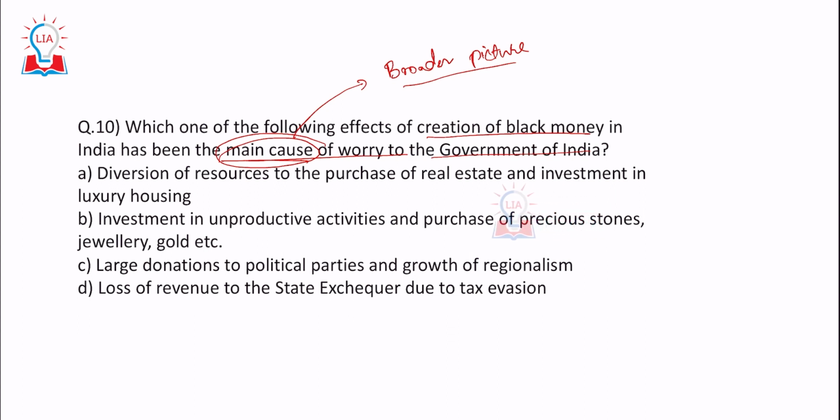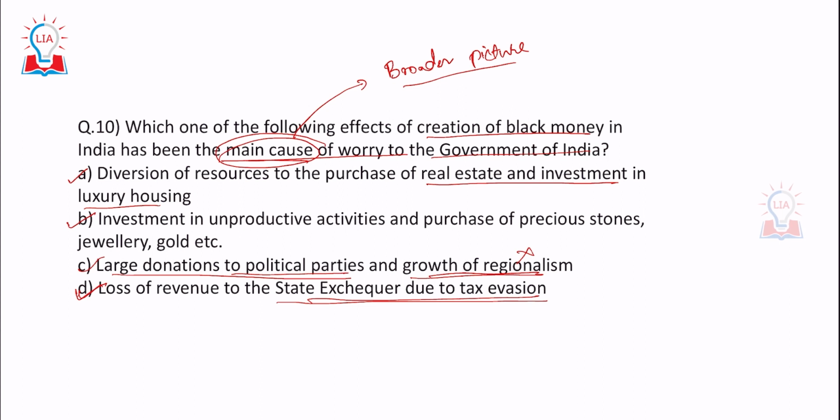Look at this: diversion of resources to purchase real estate and investment in luxury housing. This is very much possible. Investment in unproductive activities and purchase of precious stones. This is also very much possible. Large donations to political parties and growth of regionalism. Now, this is a far-fetched idea. Let's consider the first part, then this is also possible. And finally, you have loss of revenue to the state exchequer due to tax evasion. Now, this is also possible.